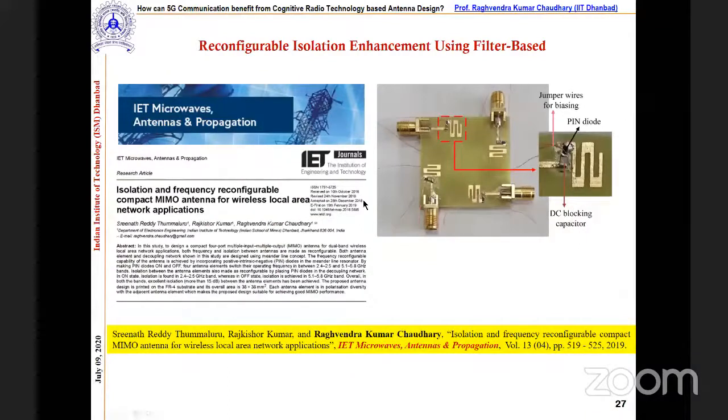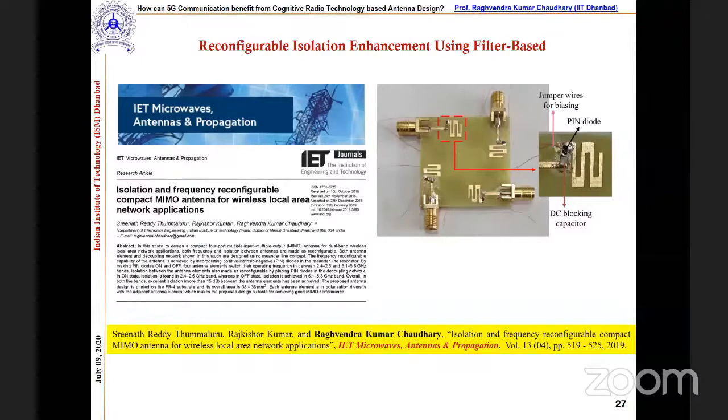This is one of the works: reconfigurable isolation enhancement using filter based techniques. What is special in this work? This is the first work where we improve isolation and also give the user the opportunity to reconfigure, meaning this antenna could be used for two different bands.